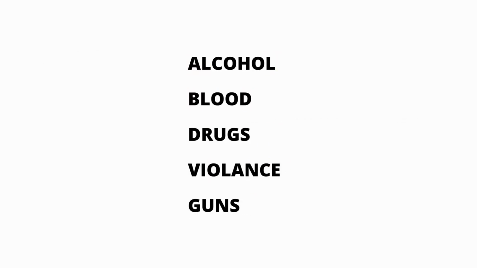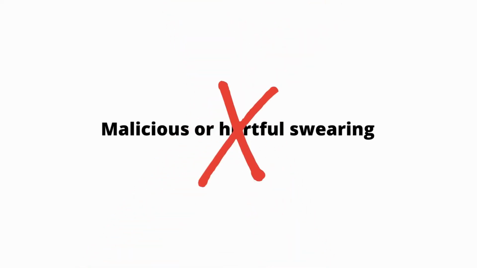Blood, guns, alcohol, drugs, and minimal violence can be acceptable, but if your content has malicious or hurtful swearing or any other form of adult language that specifically points to another member or social community or race, then these are not acceptable by any means. Swearing and adult language in a more general context is only acceptable.